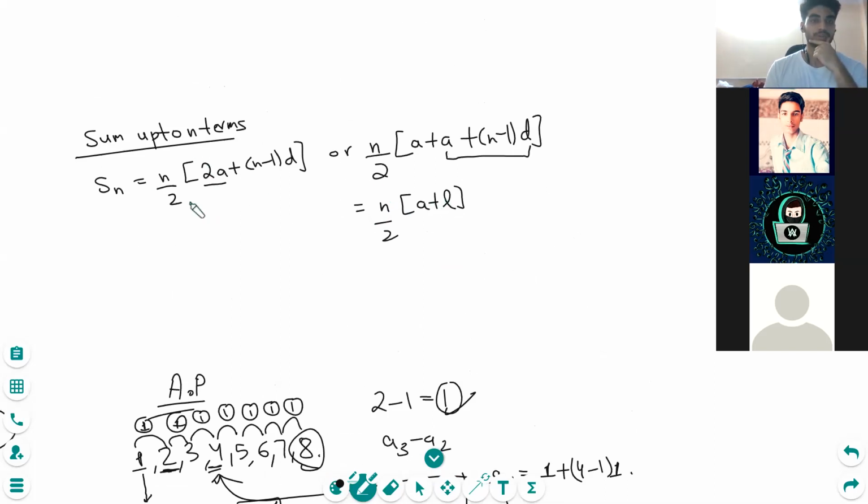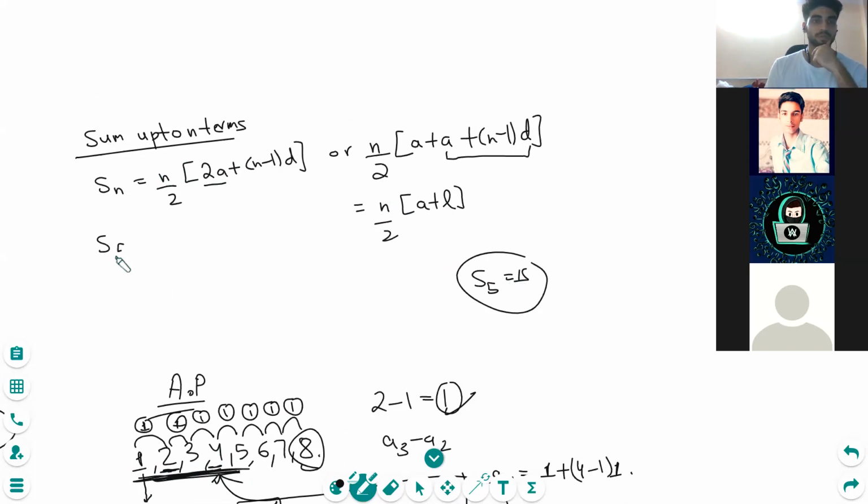So now this formula here, how applicable is this formula? Let's check. I have to find the sum up to, let me check, 5 terms. Okay, so 5 plus 4 is 9. I am doing it by arithmetic first. 5 plus 4 is 9. 9 plus 3 is 12. 12 plus 3 is 15. So sum up to 5 terms is 15. If this formula works, the sum should be 15.